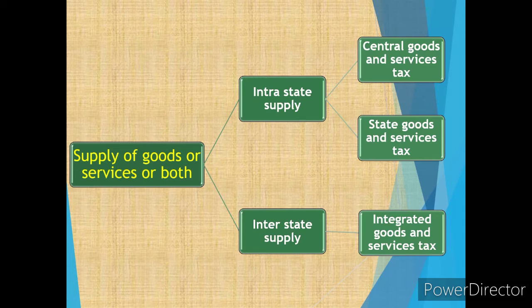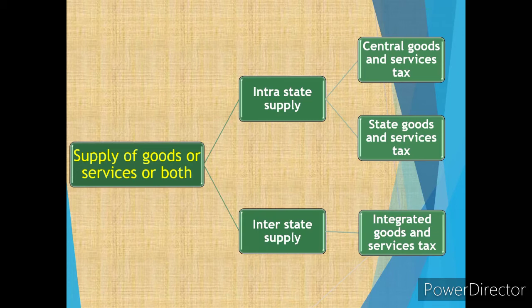The intrastate supply is also applicable for the union territories. Pondicherry is a union territory, right? So if any kind of goods or services is supplied from inside Pondicherry to some other place inside Pondicherry, then it is considered intrastate supply, where the CGST and the SGST are applicable.